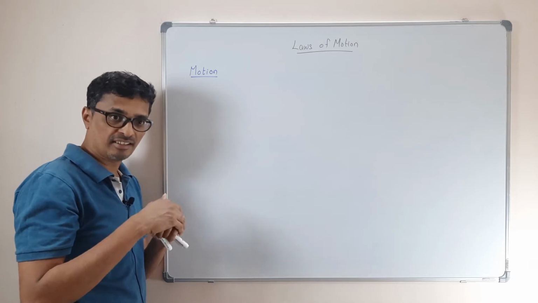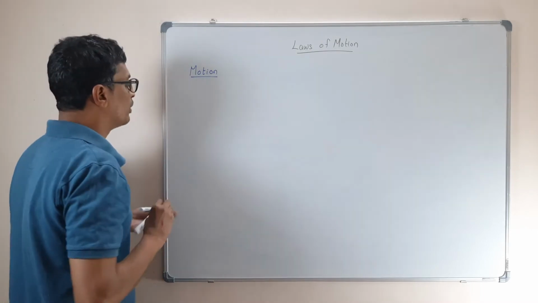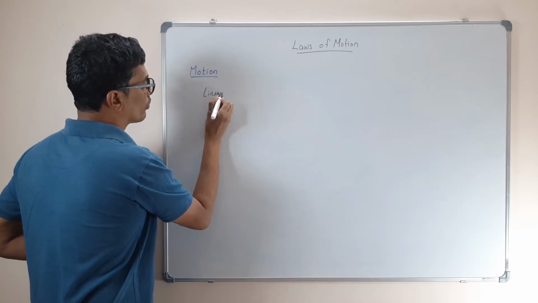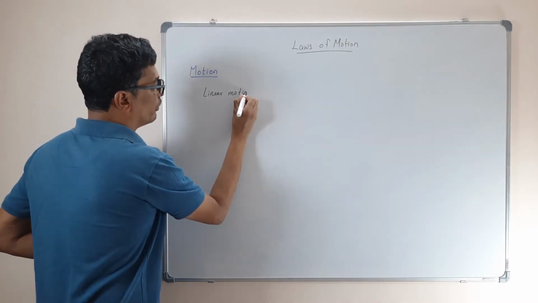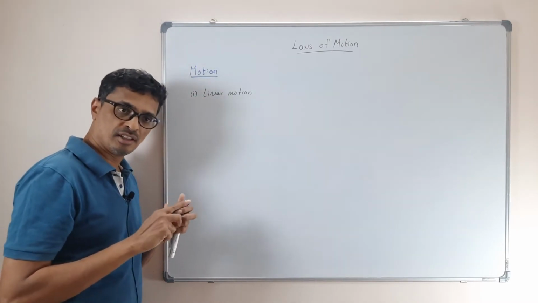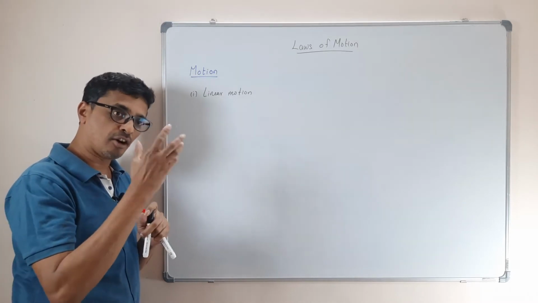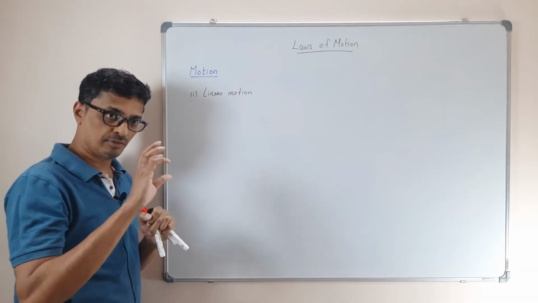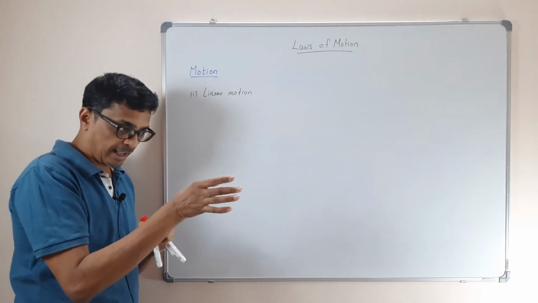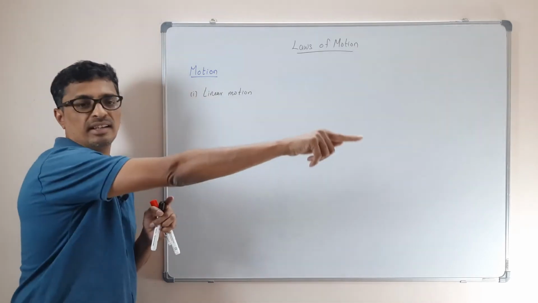One is rectilinear, or I will call it a linear motion. Simply, I will call it a linear motion. So when will there be a linear motion? In a straight line. Correct, straight line. Suppose, for example, when you are kicking a ball, or in a carom board, you are striking a striker, the striker motion will be linear.